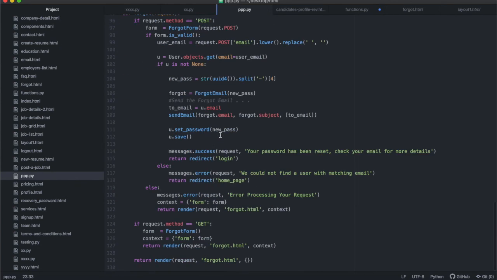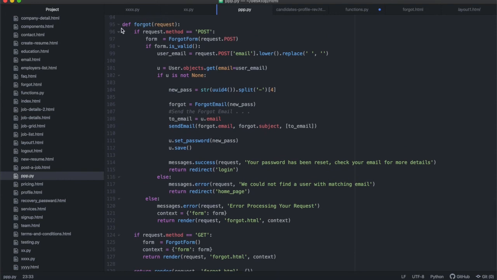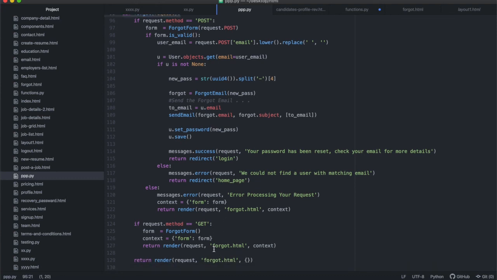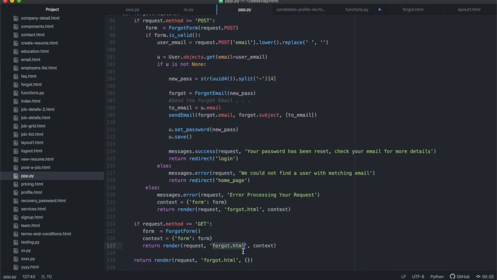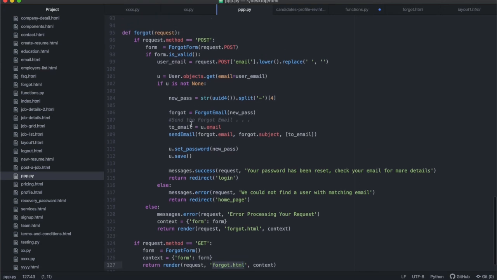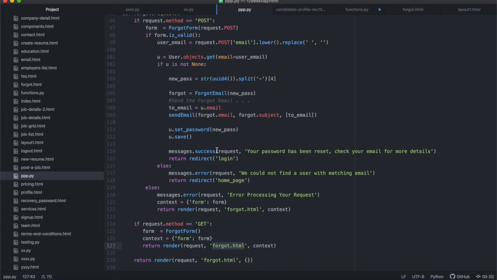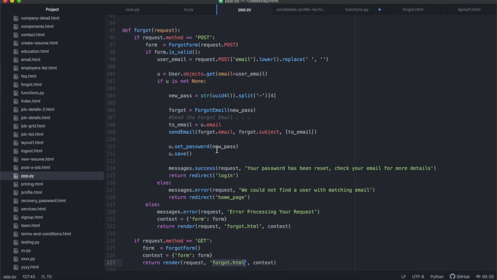So at the bottom here, I've written a new view function for forgetting a password. So every time a client forgets a password, they will go to a page, and we're going to create that HTML page. It's going to be called forgot.html. And when they get to that page, there'll be a form where they can enter their email address. And then we're going to process that form over here and change the password for them, and then email them the new password.